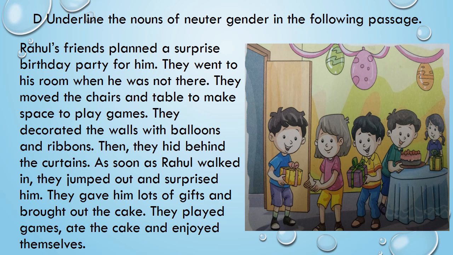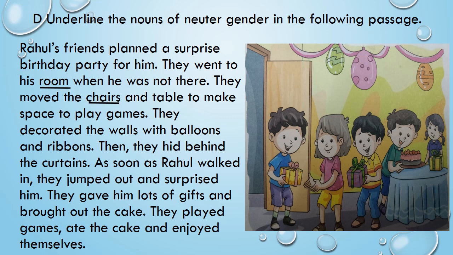So it's a birthday party and Rahul's friends planned to surprise him. And now we will find the neuter gender from here. What is the first word? Room, right?